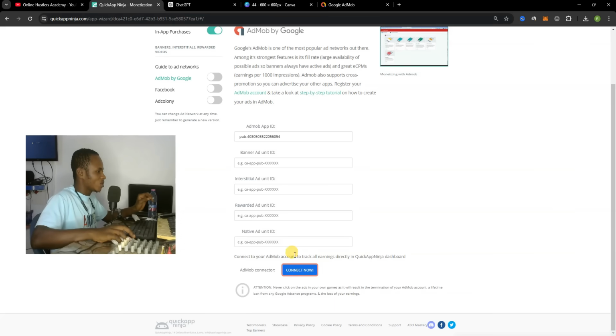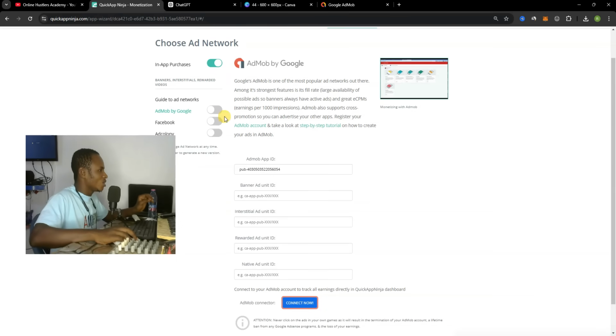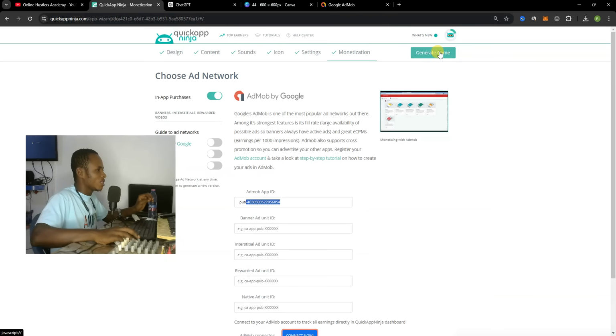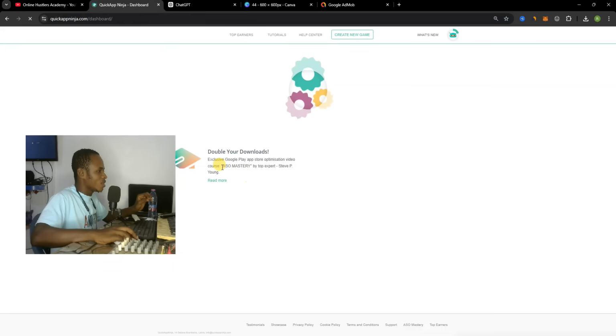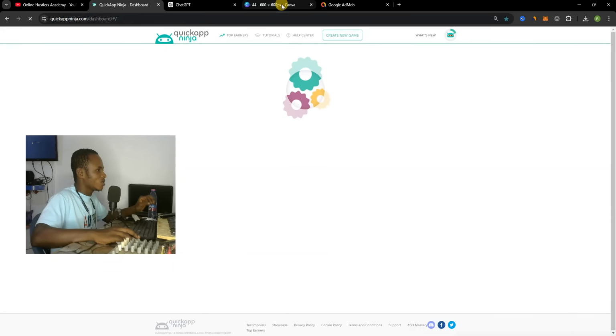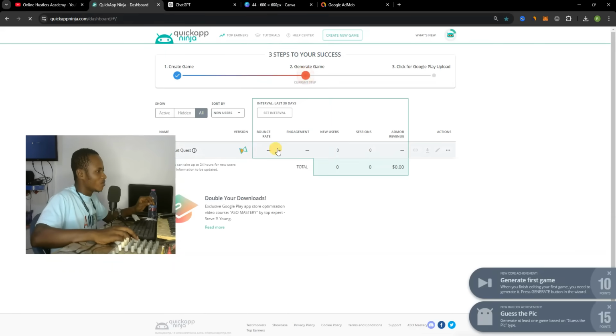So connect your AdMob account to track all your earnings, and all those things. You just have to add our app. What you are going to do over here is click on generate game. No thanks. You see your game will be generated in 15 minutes. So let's wait for 15 minutes and the game will be ready for us to download. As simple as that.